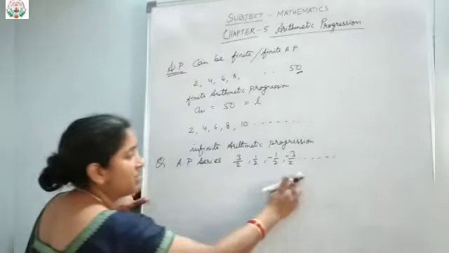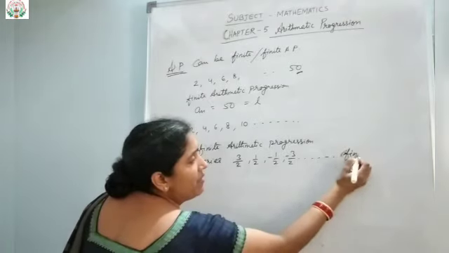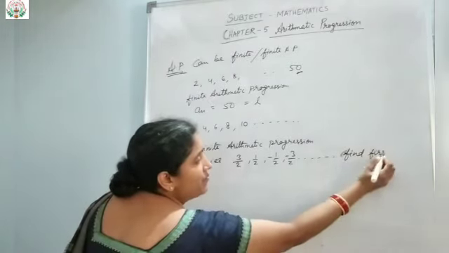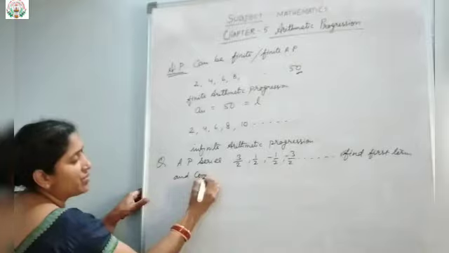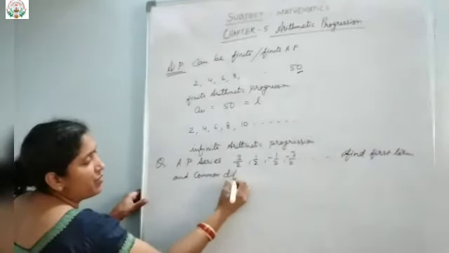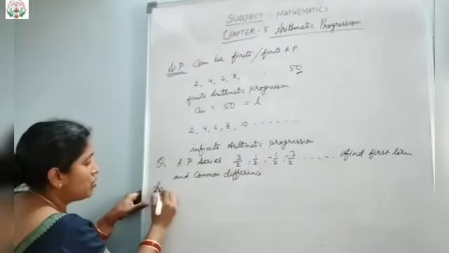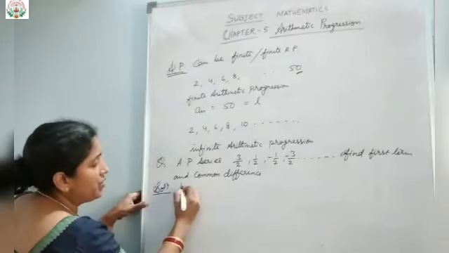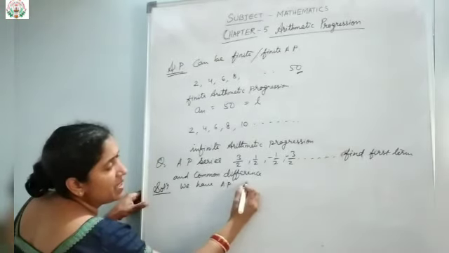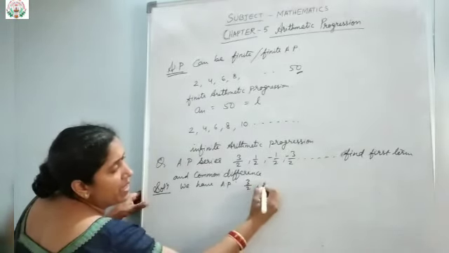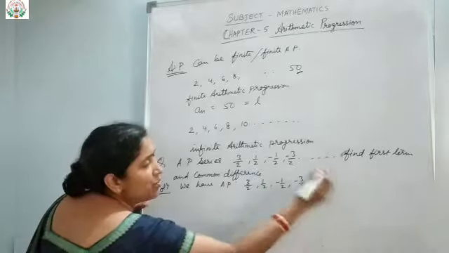Okay, so in this series, what do you have to find? Find the first term and common difference in this AP. Okay, then how will you find the solution? We have the AP series as 3 upon 2, then 1 upon 2, comma minus 1 upon 2, comma minus 3 upon 2, and so on.